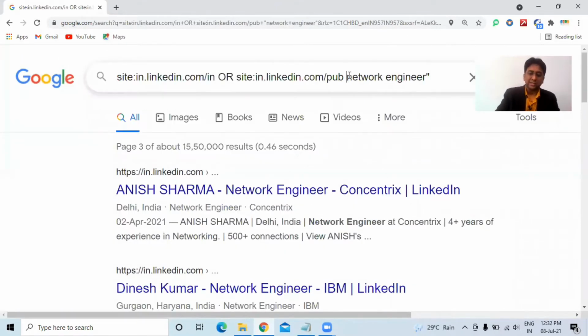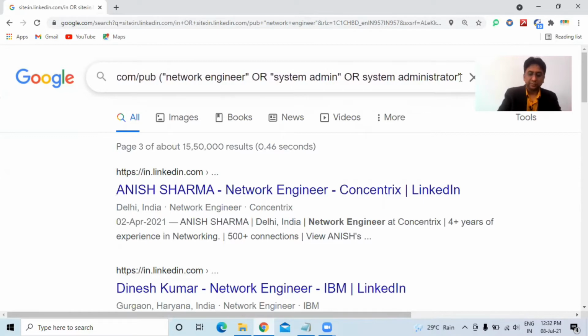So let's add some more designations that a network engineer uses in his profile. It's also called system administrator, or system admin. Some people write it this way too, or system administrator.